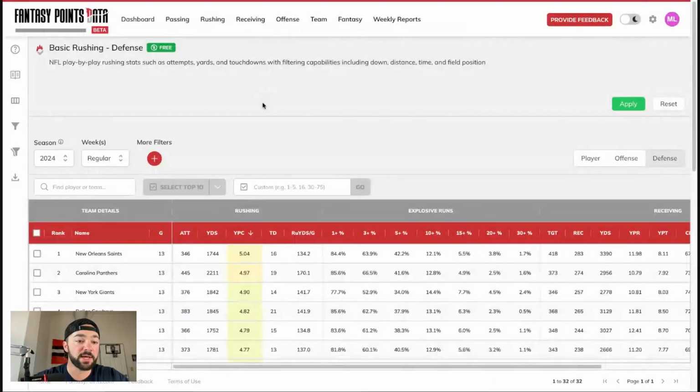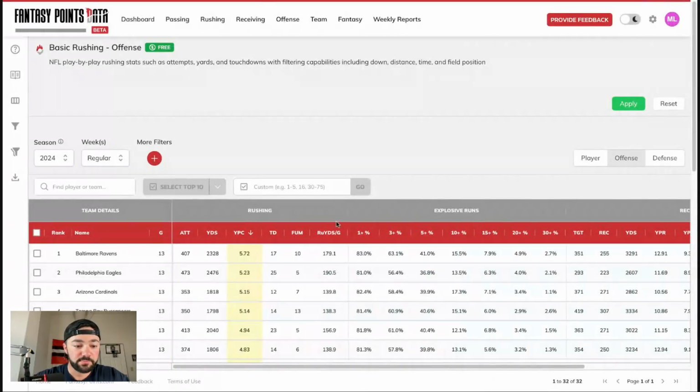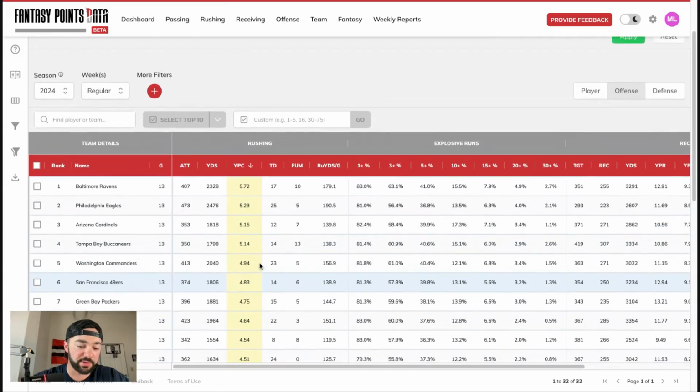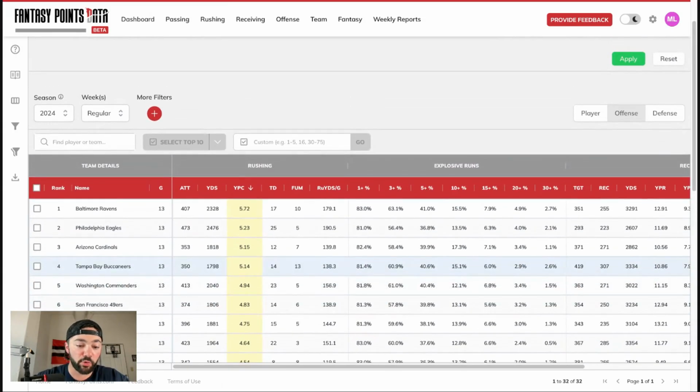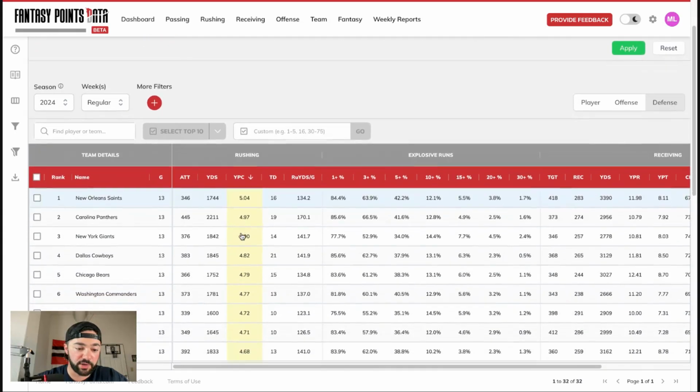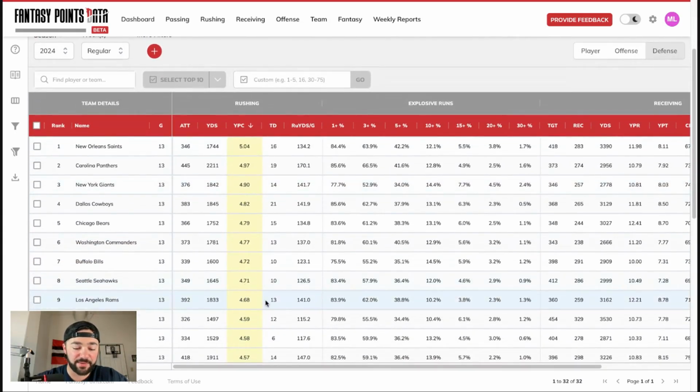Now, run game is super important. We do have to talk about the run game for this because we did talk about the Isaac Guerrero potential not playing, Patrick Taylor maybe stepping in. In terms of overall yards per carry, right, you can see the 49ers are very efficient on the ground. They don't run a ton, but they're very efficient on the ground, 4.83 yards per carry. That's very good. Defensively, when you look at yards per carry, the Rams are the 9th lowest team in the NFL at 4.68 yards per carry.